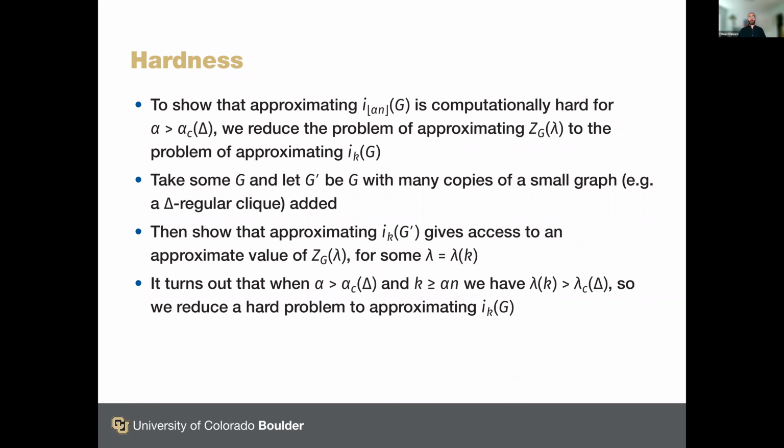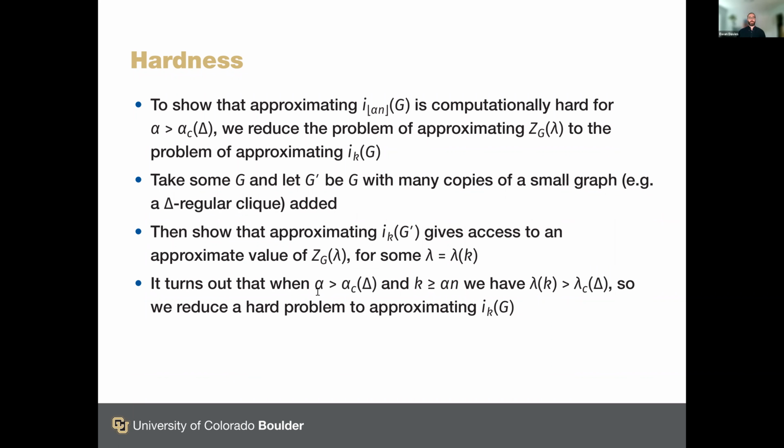This new graph is still of maximum degree delta, and you can do a calculation or appeal to some nice probabilistic results relating the canonical ensemble and the grand canonical ensemble to show that approximating i_k in the bigger graph G prime gives access to an approximate value of the partition function of the hardcore model on the smaller graph. And of course, the lambda value of that hardcore model that you get access to is a function of the given size k that you look at in the larger graph.